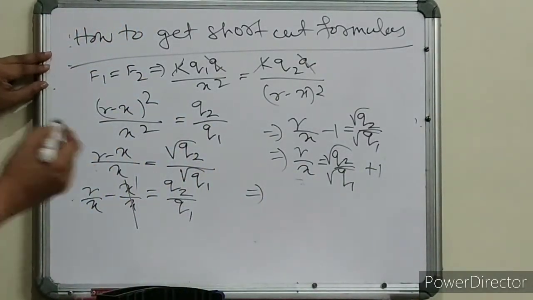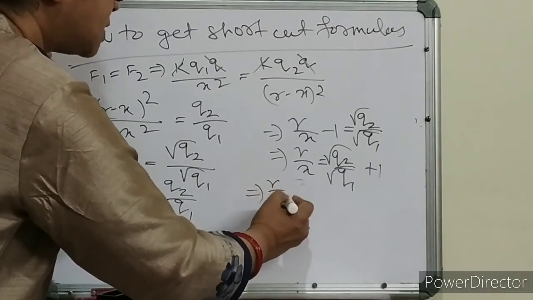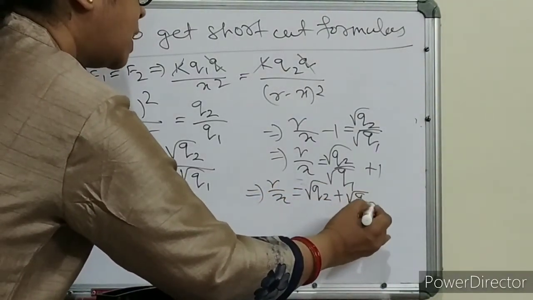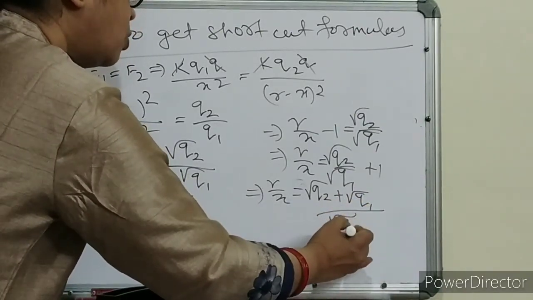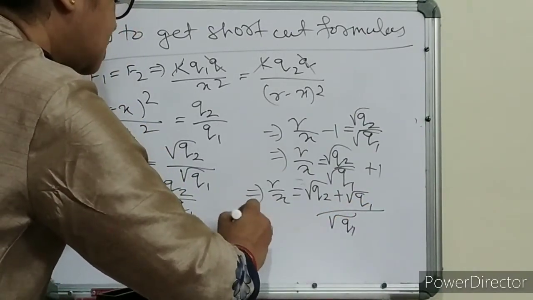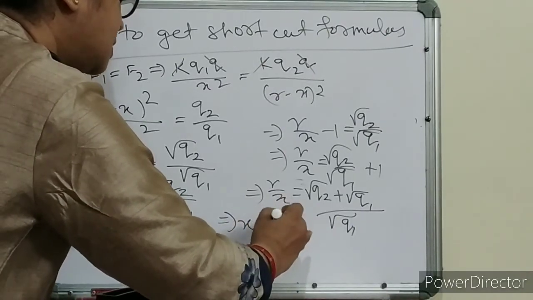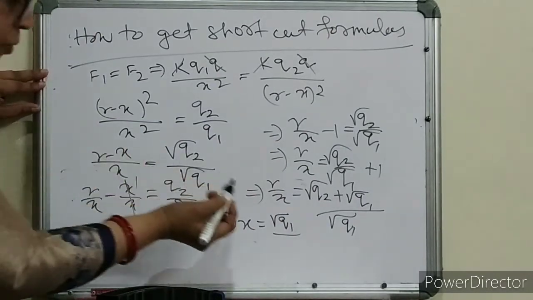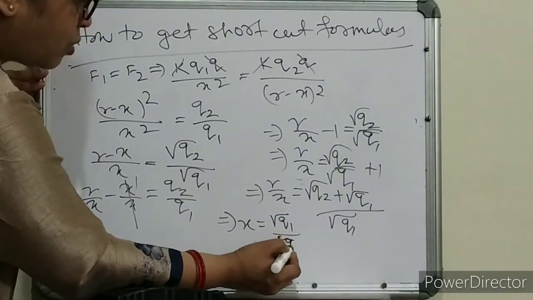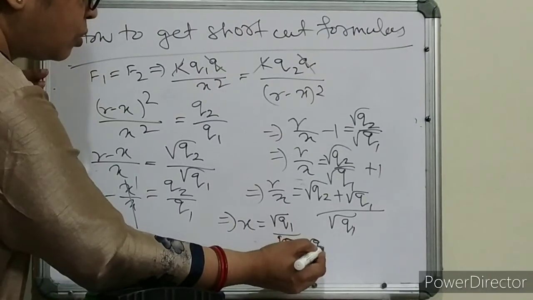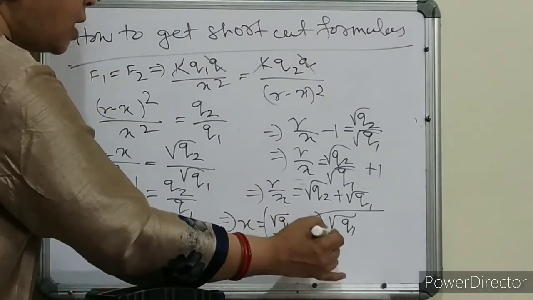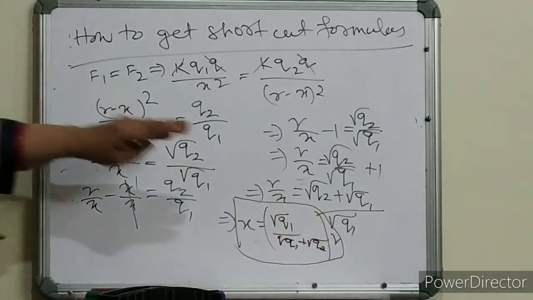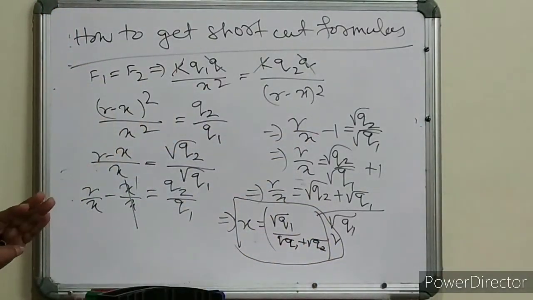So r by x is equal to root q2 plus root q1 divided by root q1. We are interested in x. So x is equal to root over q1 divided by root q1 plus root q2, into r. We are using this formula as a shortcut, but every shortcut is based on concept, children.